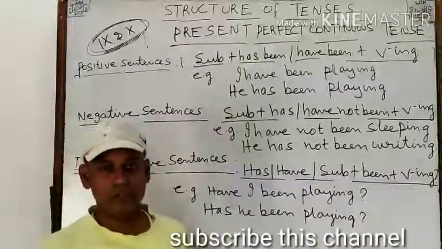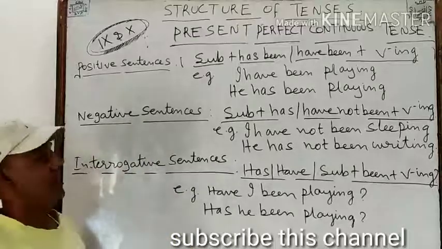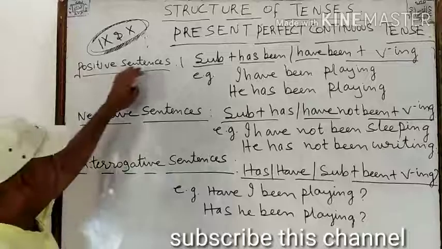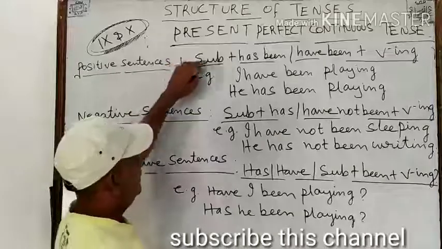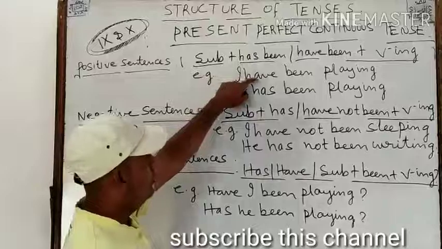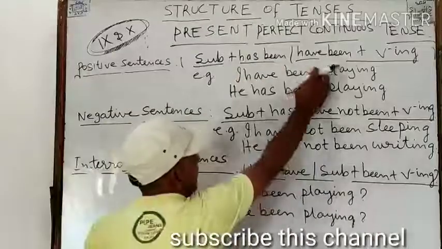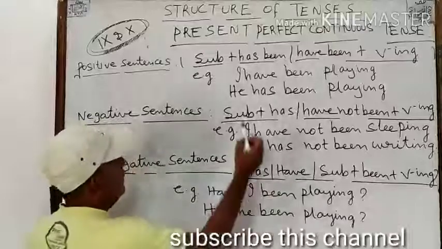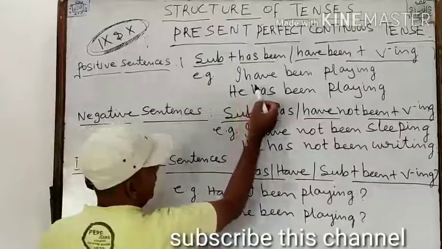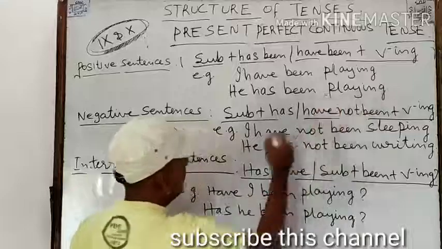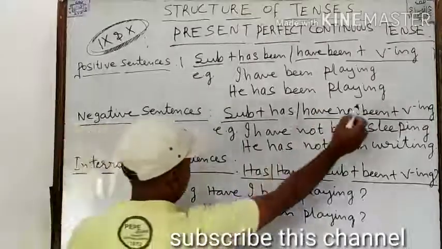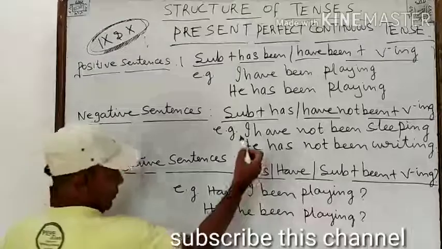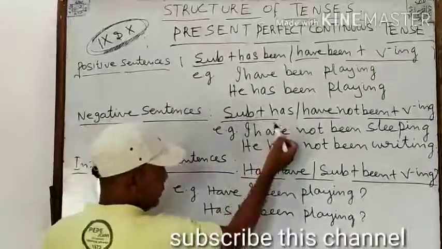Now we will see the structure of the present perfect continuous tense. If we have a positive sentence, the structure is as we take the subject. If it is singular, we take has been. If it is plural, we take have been and we use the ing form of the verb. For example, the subject is singular, we say I have been playing. He has been playing.